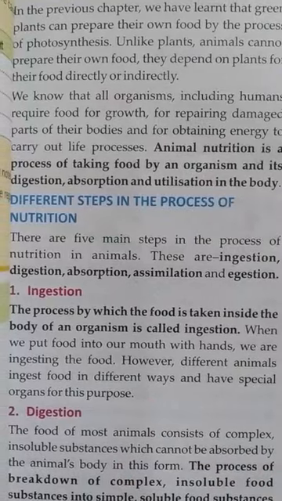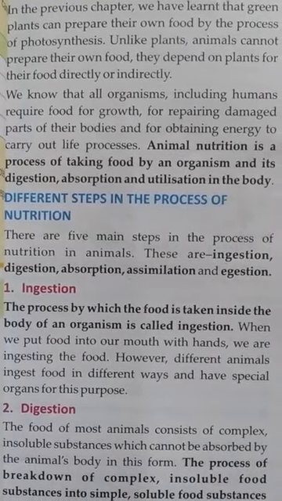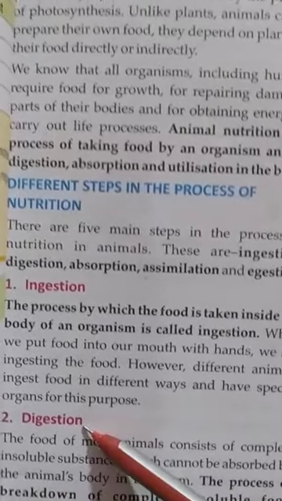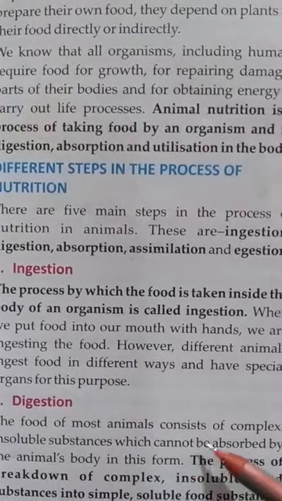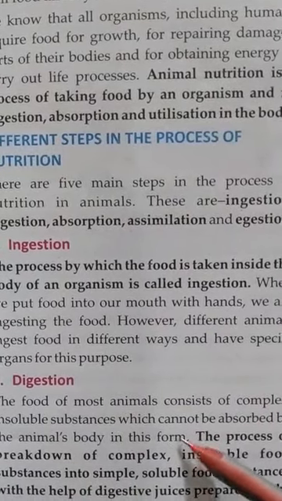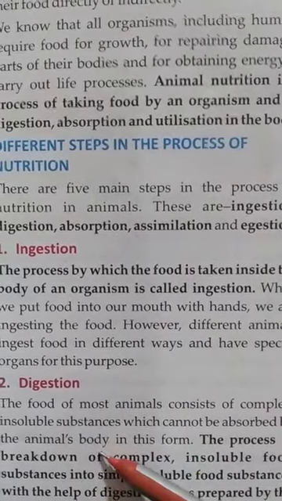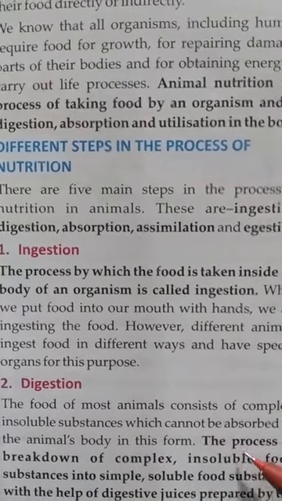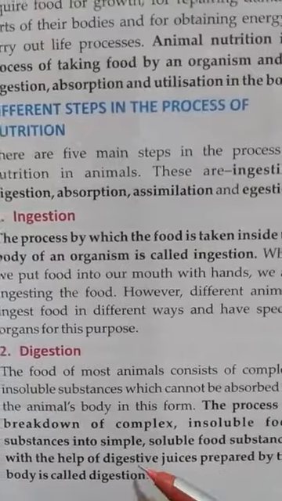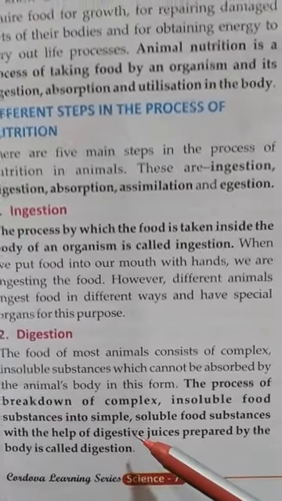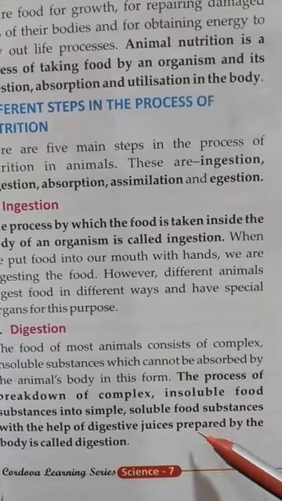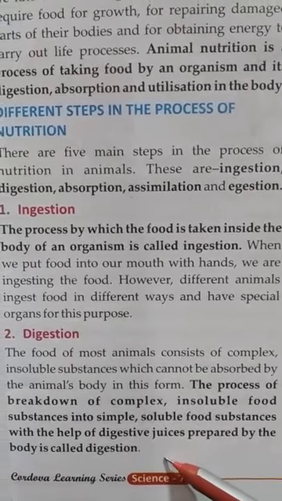Yes, there is a different method for taking food in by the organism. In digestion, the food of most animals consists of complex insoluble substances which the animal's body can't absorb in that form. So the process of breaking down the complex insoluble food substances into simple and soluble food substances with the help of digestive juices prepared by the body is known as digestion.